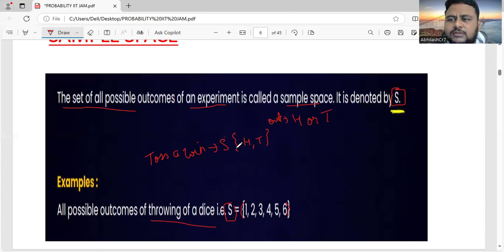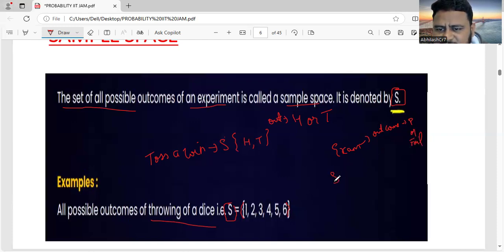Suppose we write an examination. The outcome can be we pass or we fail. Those are the two outcomes: pass or fail. Before the exam, I'm telling what can happen. The possible outcome can be pass or fail.